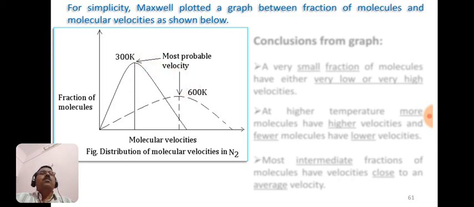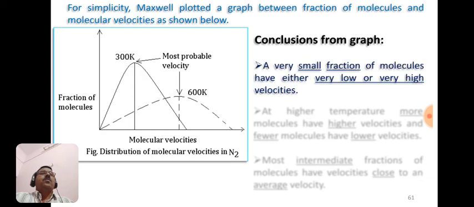If we observe this graph carefully, three important conclusions can be drawn. The first is that a very small fraction of molecules have either very low or very high velocities.